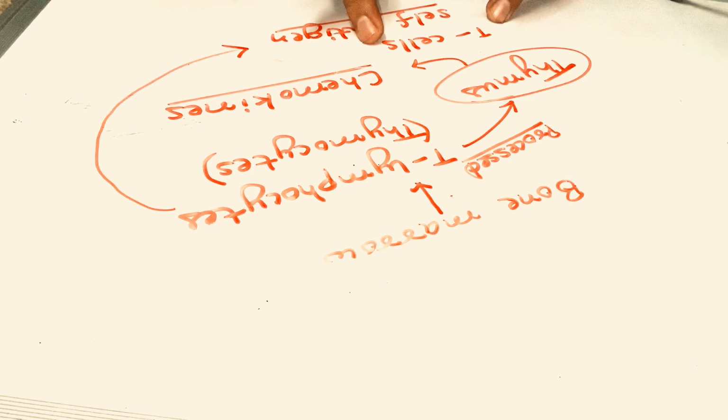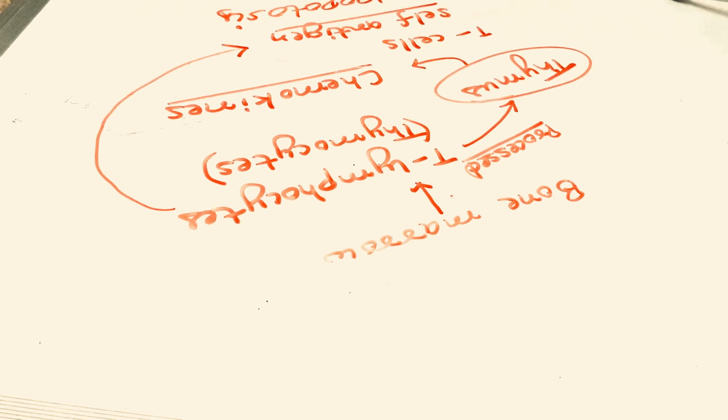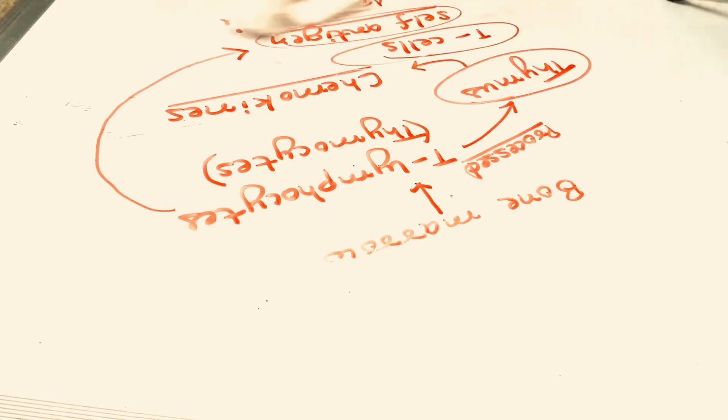So those T cells which will bind with the self antigens undergo apoptosis. That means they are destroyed because they could be harmful, they could be dangerous for the body. Which cells go under apoptosis? Those T cells which bind to the self antigens.